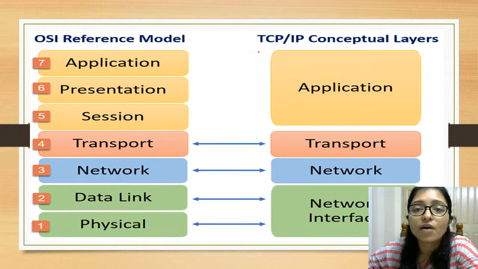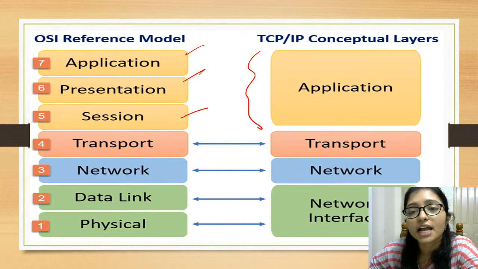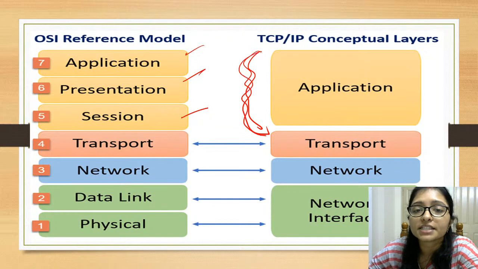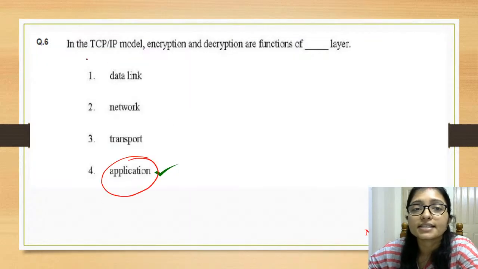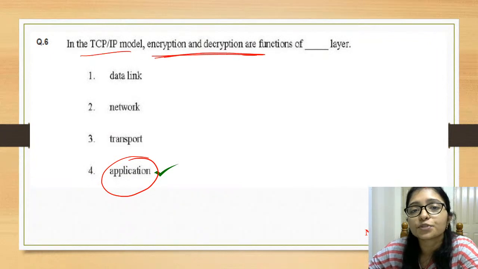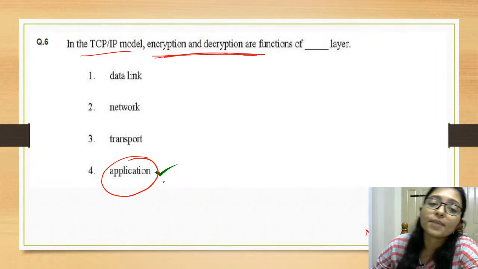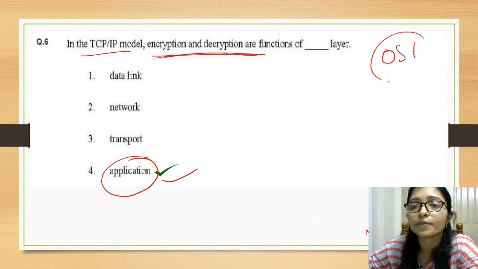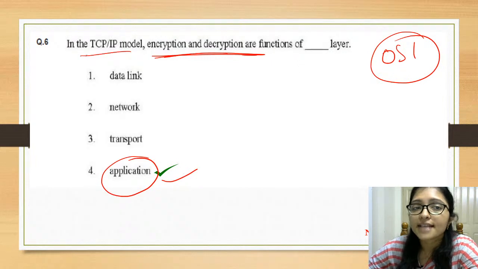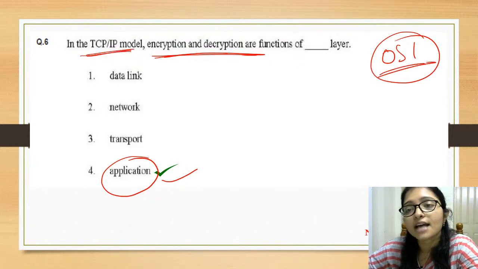Transport layer? Just now I have told that application, presentation and session, everything is there in the application layer. That's why the answer is application layer. TCP/IP encryption and decryption we are doing in the application layer. If they ask it for the OSI model, what will be the answer? It is asking TCP/IP, but if it is asked for the OSI model, then what will be the answer?